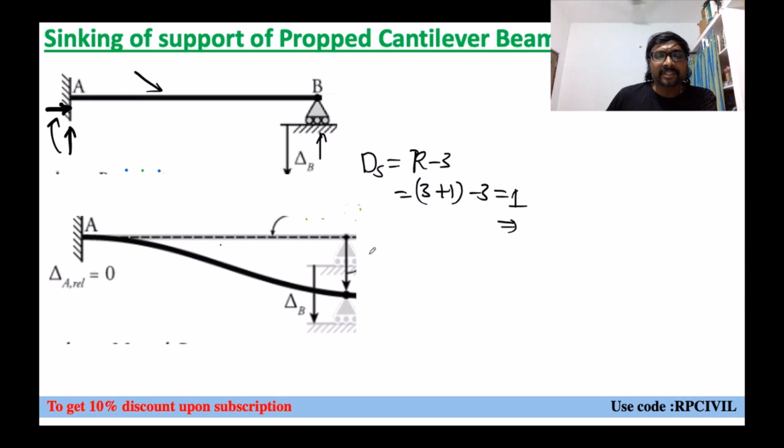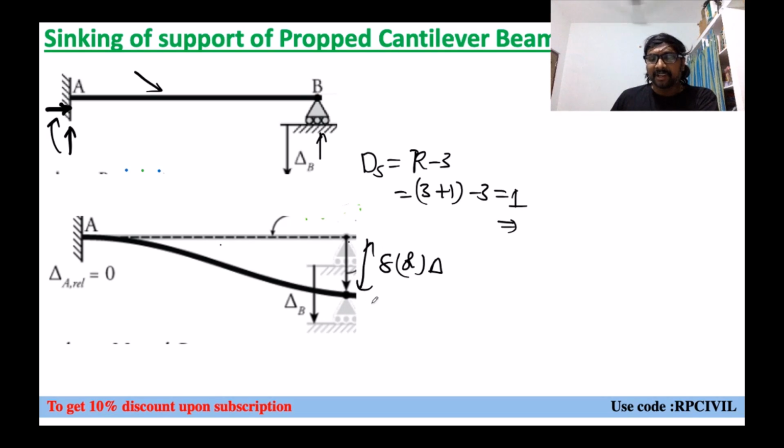This is your sinking, let us say. We just take it as delta; either small delta or capital delta, as you wish. Whether it is sinking or not, do you have any rotation at A? We don't have any rotation at A because it is a fixed support. So we don't have any vertical deflection, horizontal deflection, or rotation. But here it is subjected to sinking, so this support moves to this location now.